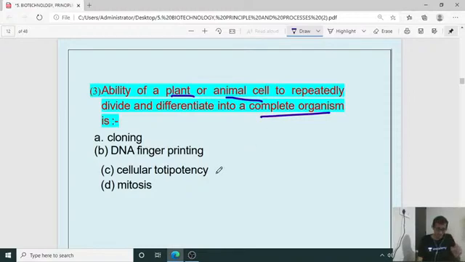character. Which is that character out of these options? Cloning, DNA fingerprinting, cellular totipotency and mitosis. So the right answer is C, mitosis. Sorry, the right answer is C, cellular totipotency. Cellular totipotency, yes Saragappa, you are right. So totipotency is the nature of the cells that are going to give an entire organism after repeated mitosis and differentiation. So the right answer for the third question is C.